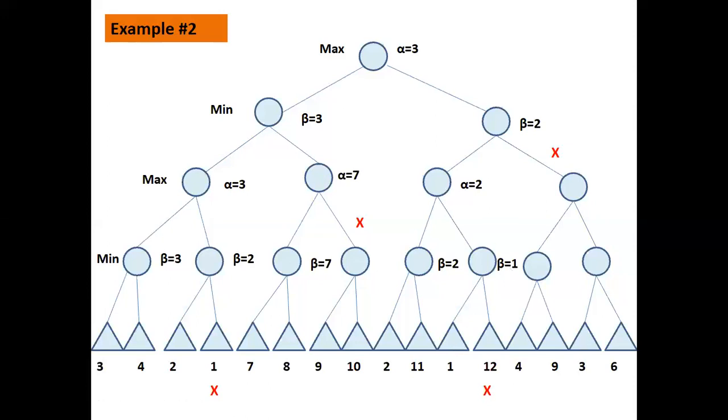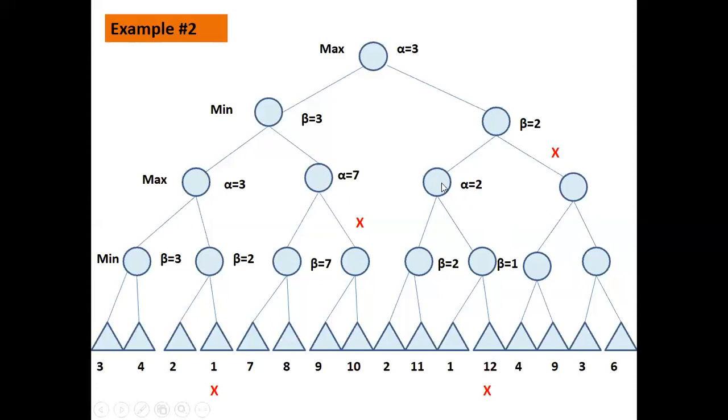Now this is a min node. That means the minimum value for this particular node will be less than or equal to 1. But what is the max here? Max is already 2. That means this will not be considered because it is too small. So we will not be exploring this path further. So I put a cross mark here. We'll stop here, and alpha value will be considered as 2.